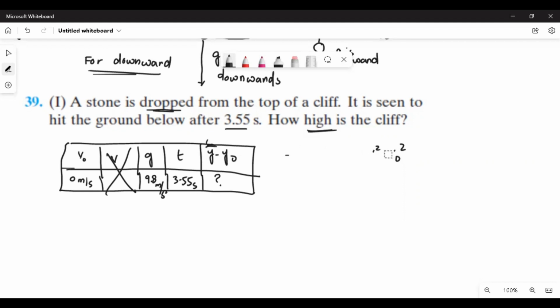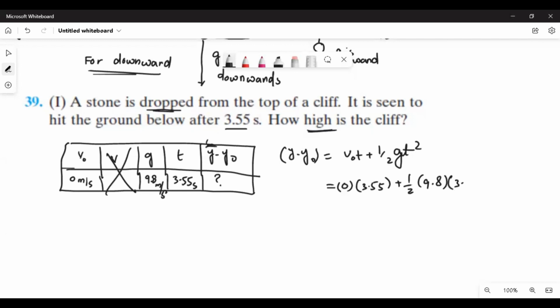The second one is y minus y naught is equal to V naught t plus half a t square. So I will use y minus y naught is equal to V naught t plus half g t square. V naught is 0 multiplied by the time 3.55 plus half g, 9.8, into 3.55 squared. When 0 is multiplied by something, it becomes 0. So y minus y naught is equal to 0 plus half times 9.8 times 3.55 squared.